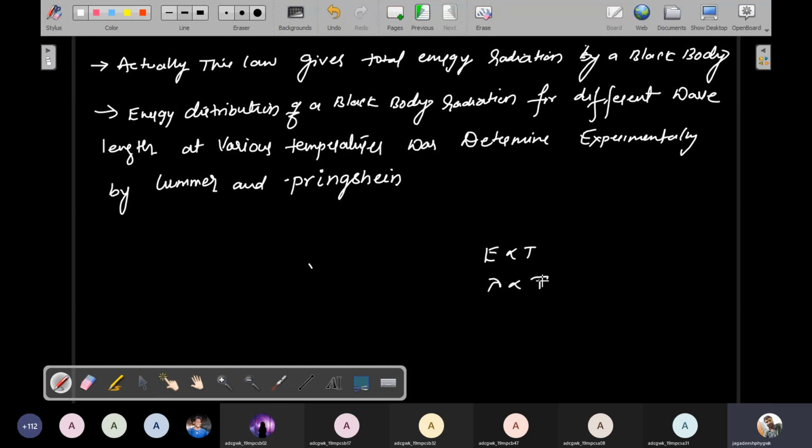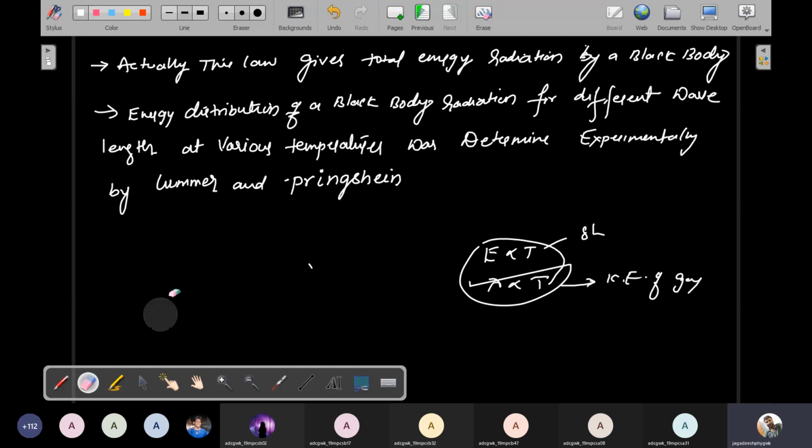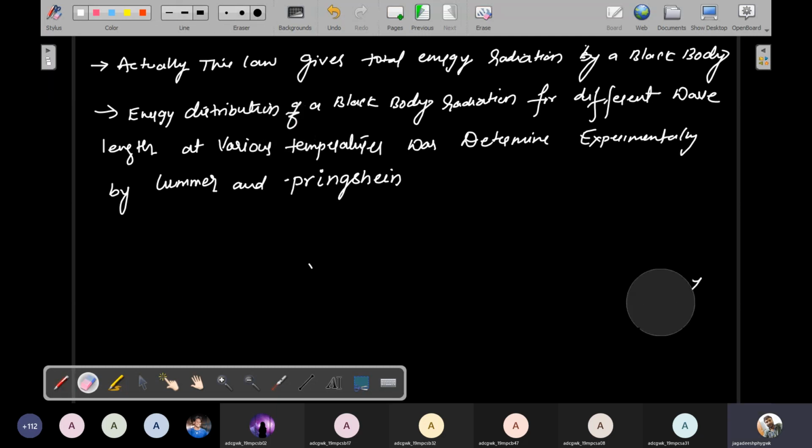Energy is directly proportional to temperature by Stefan's law, and at the same time wavelength is also related to temperature, which is from the kinetic theory of gases. So these two relations are very important. Using these relations he explains all these things.